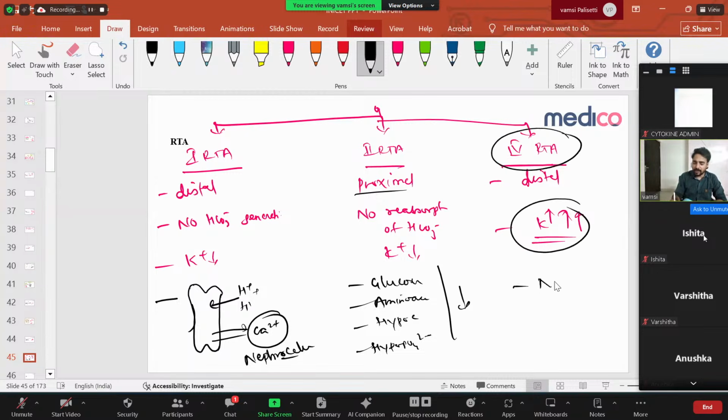And type 4, I discussed, is only hyperkalemic acidosis. You can see it only with NSAIDs, or in case of diabetes mellitus, or in the case of ACE inhibitors. These are the only three conditions where you can see type 4 renal tubular acidosis. Simple. Right? So now let us see what the question is saying.